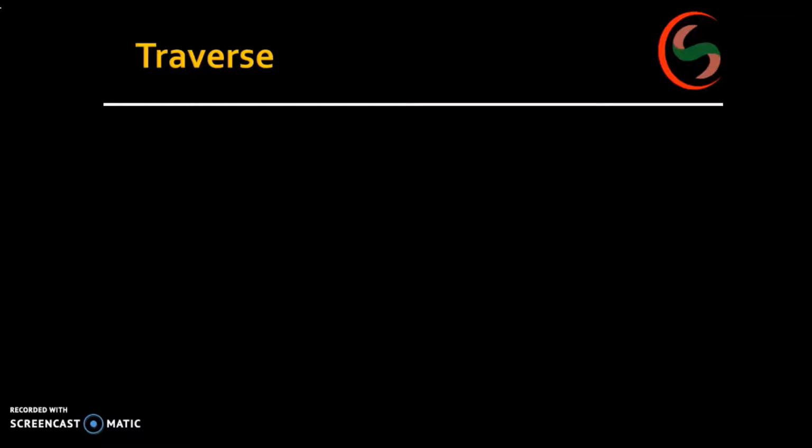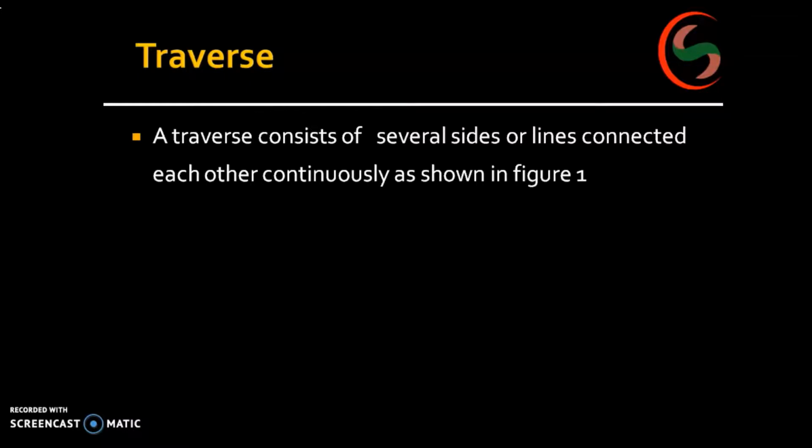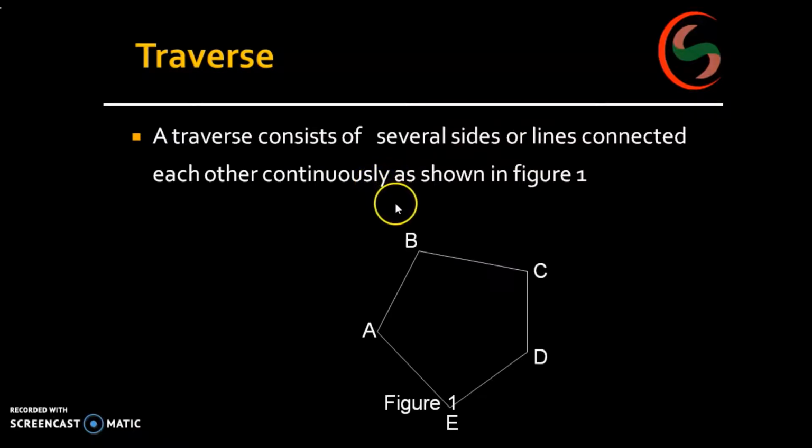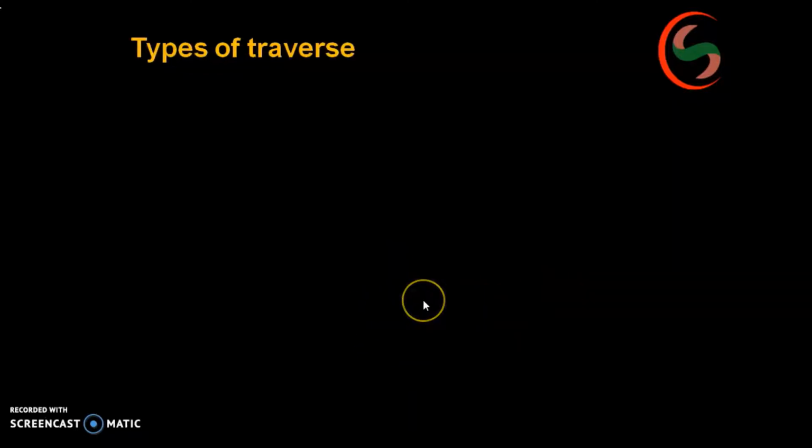Next, we'll go for the traverse. What do you mean by a traverse? A series of connected survey lines is nothing but a traverse. That may be a closed traverse or open traverse. See here, a traverse consists of several sides or lines connected to each other continuously like this: A, B, C, D, E, A, like that.